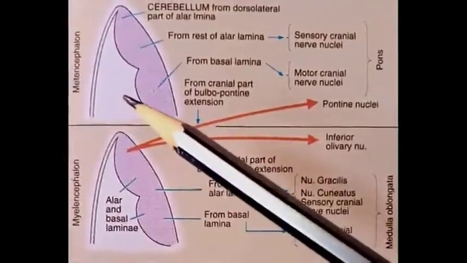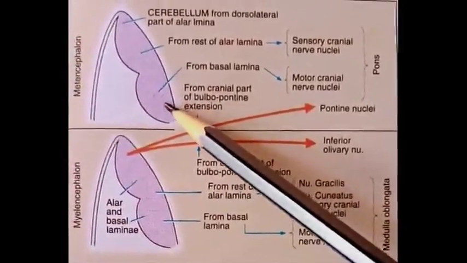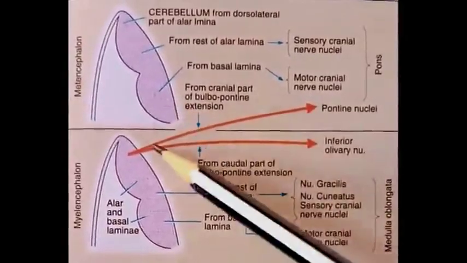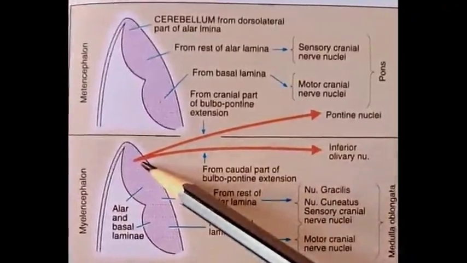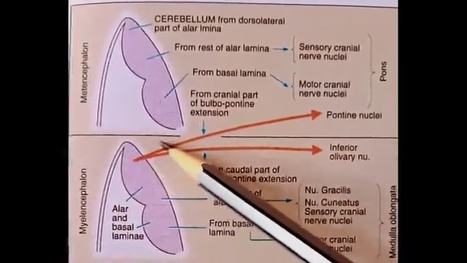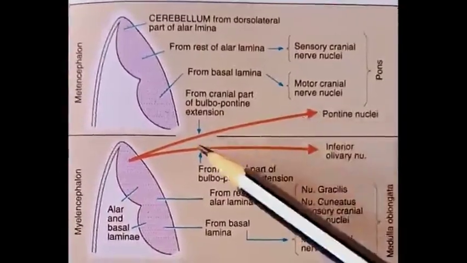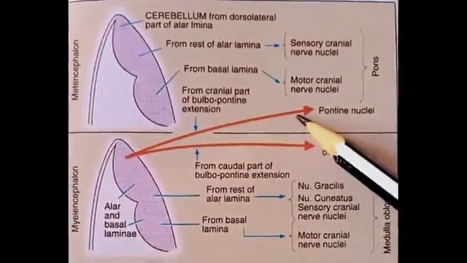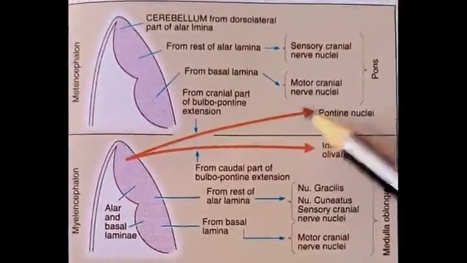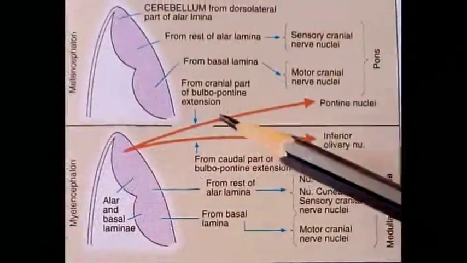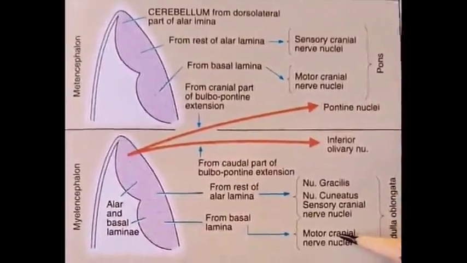It also receives a contribution from the alar lamina of the myelencephalon in the form of the cranial part of the bulbopontine extension. This extension comes to lie ventral to the metencephalon and gives rise to the pontine nuclei. The internal structure of the developing pons is the same as that of the medulla oblongata.